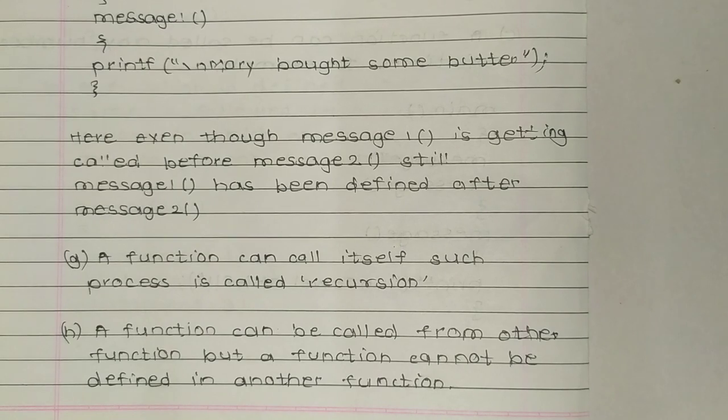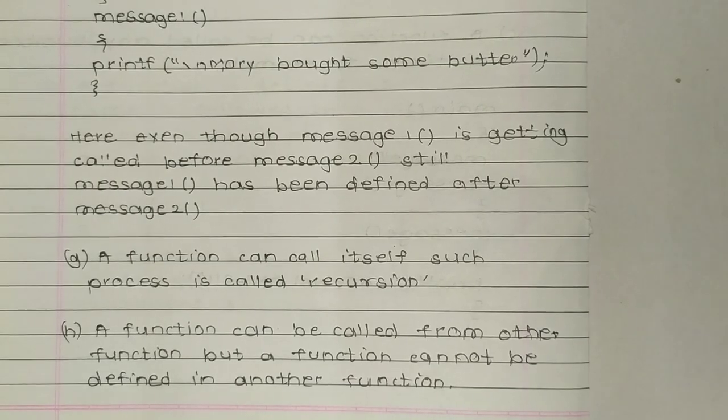Now G. A function can call itself. Such a process is called recursion. So a function can call itself also, which is called recursion. Now H. A function can be called from another function, but a function cannot be defined inside another function.